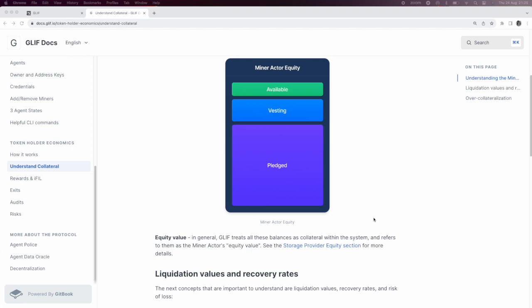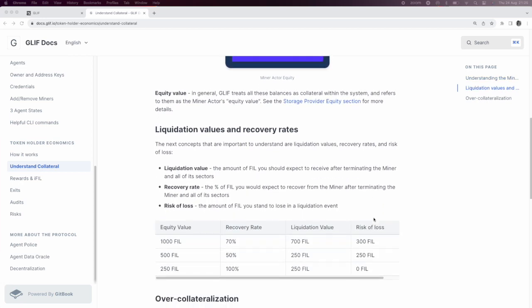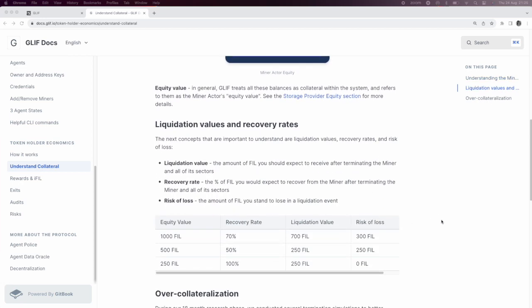So how should we look at this from a risk perspective? What if the storage provider's miner actor behaves poorly or they fail to pay back what they borrowed? It's useful to understand these three terms. Say a storage provider is breaking the rules or they go offline or delete the data. This means they're losing money and a risk to people who've deposited into the pool. So the pool needs to recover as much Filecoin as it can. The liquidation value is how much Filecoin would be left on that miner, which Glif would be able to recoup. The recovery rate is just the liquidation value in percentage form.